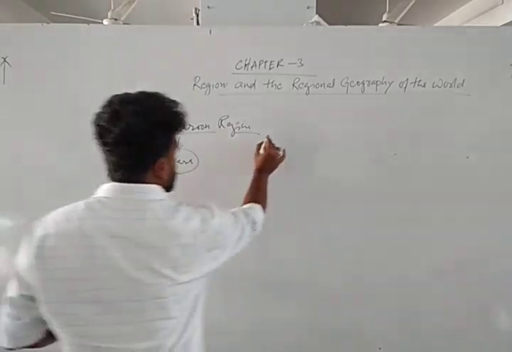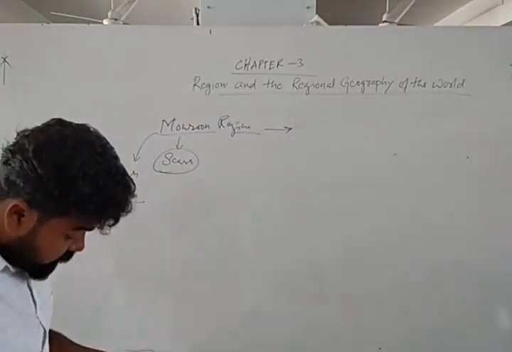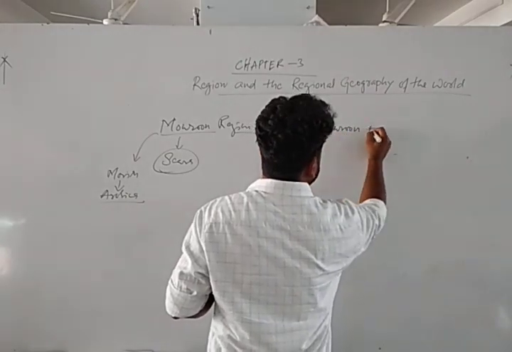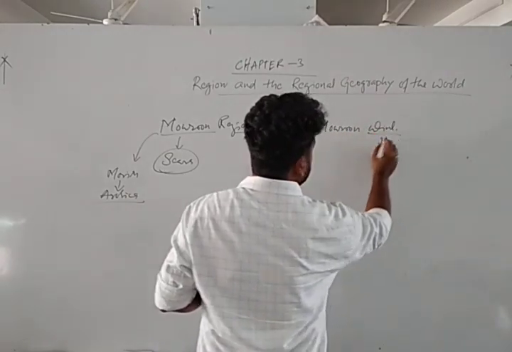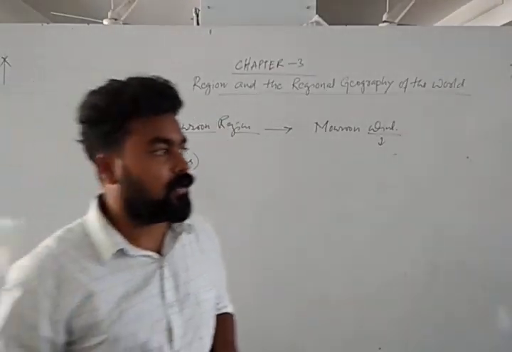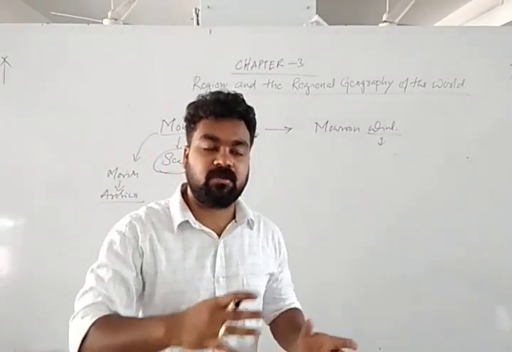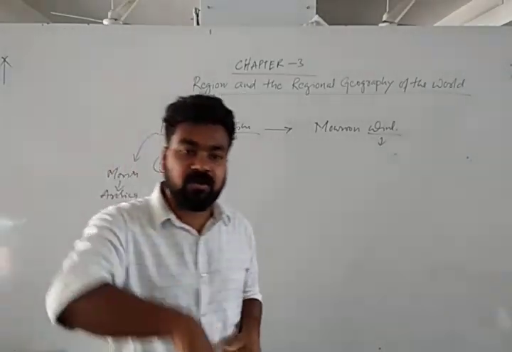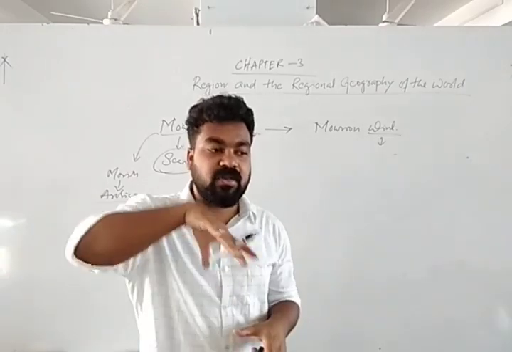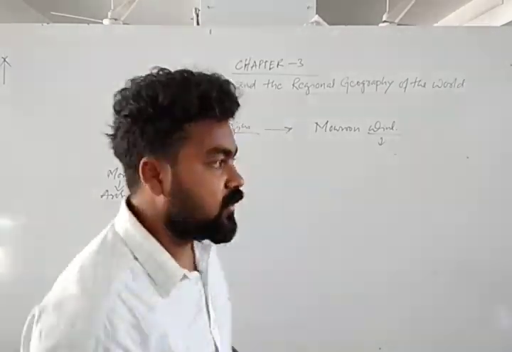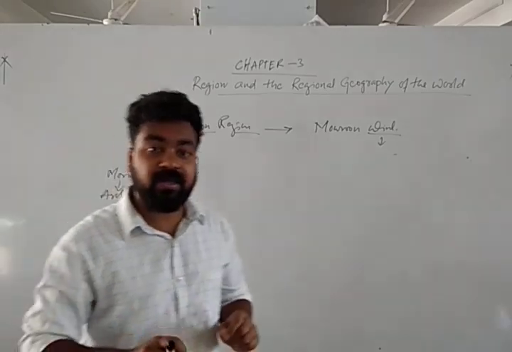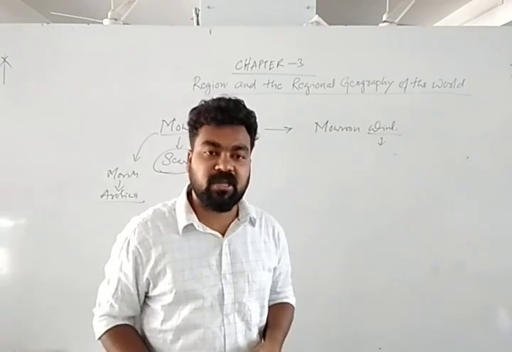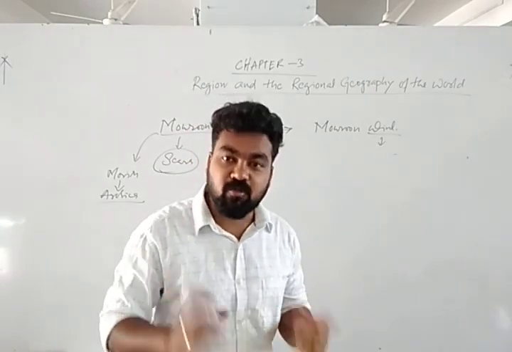So in the monsoon region, what happens? The monsoon region is influenced by the monsoon wind, which is very favorable for agriculture. When the monsoon wind comes, it brings rainfall from the oceans. That is called the moisture laden wind, and it influences agriculture. So Indian agriculture is influenced by the monsoon climate. That's why the Indian climate is called the tropical monsoon climate, because India falls over the tropical region and is influenced by the monsoon climate. Okay.